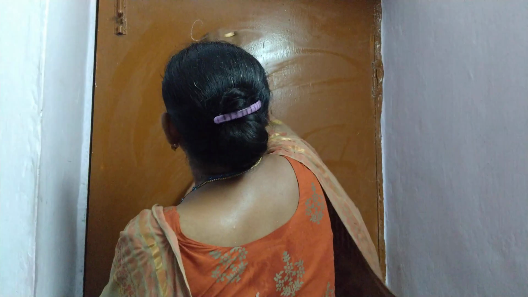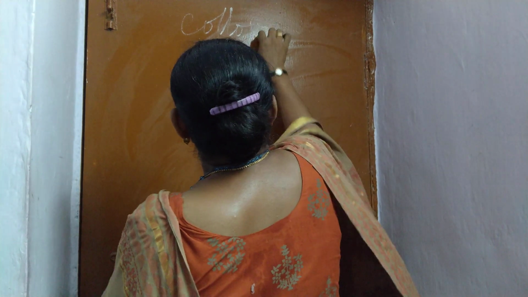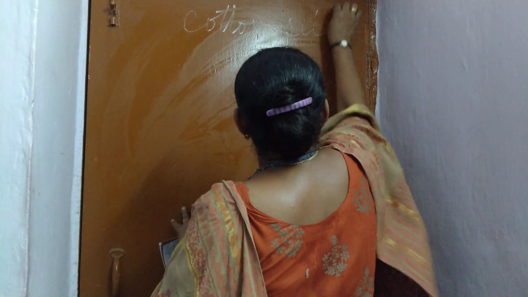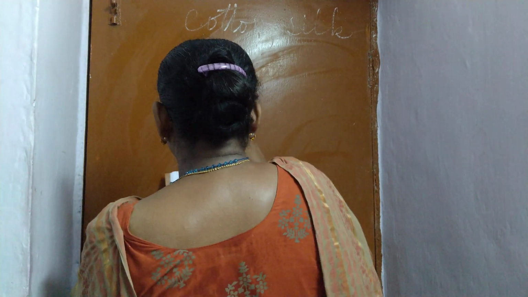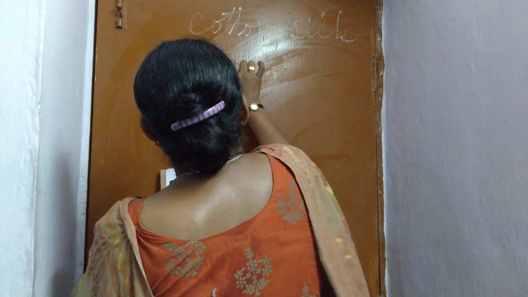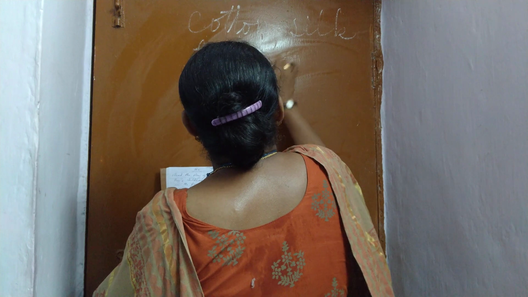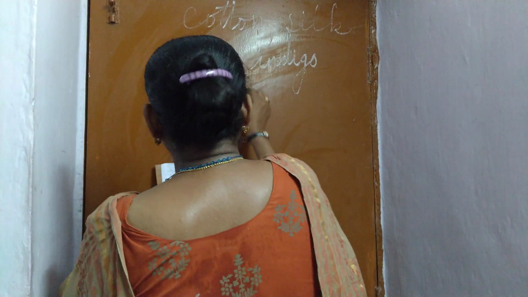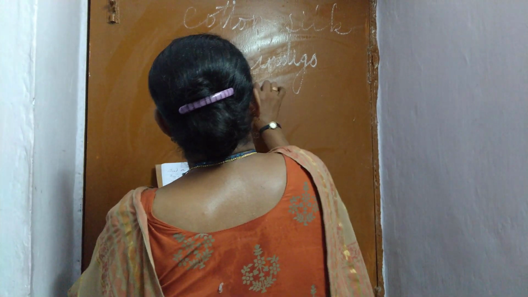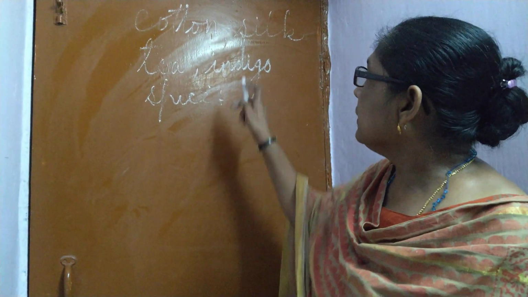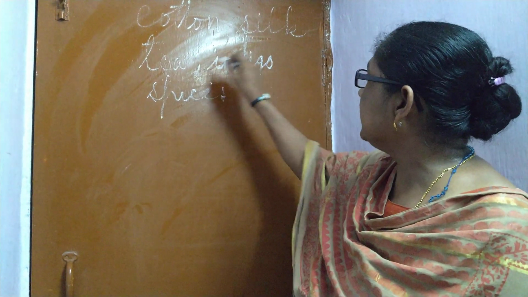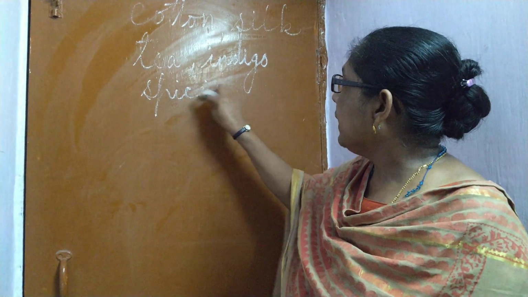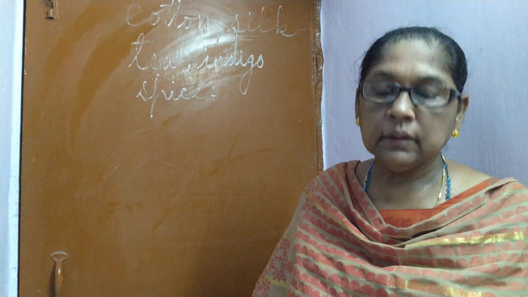The goods like cotton, silk, tea, indigo, and spices were in great demand in European market.